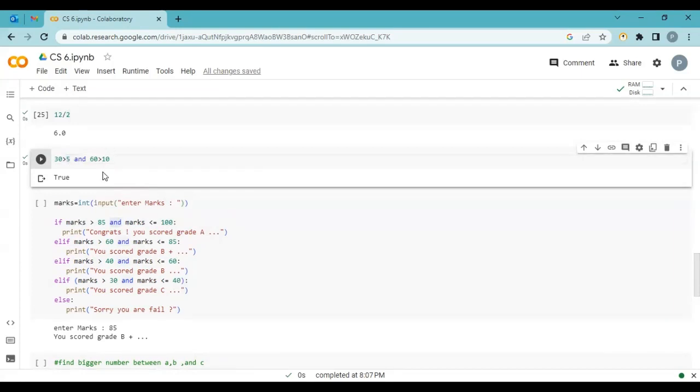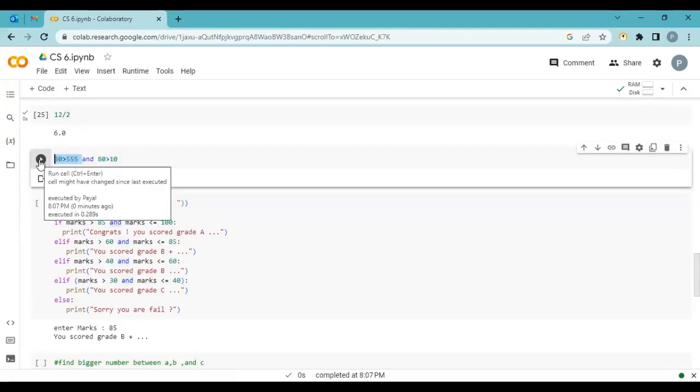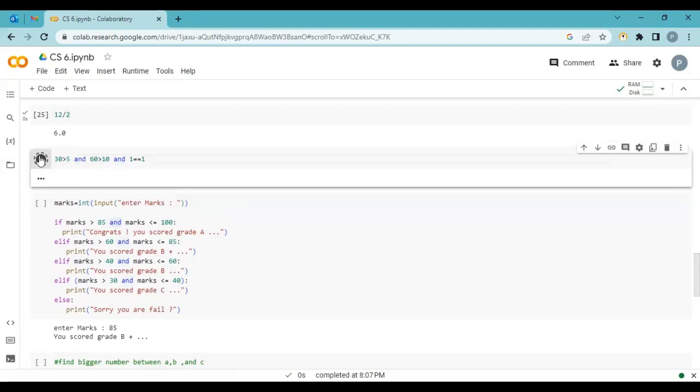One more example we share. First condition is true, but this condition is false. So what is the output? False. Why? Because in AND, both conditions must be true. We can add more and more conditions here. If every condition is true, then and only then it returns true. Let's change the condition. Now all the conditions are true. 30 greater than 5, 60 greater than 10, 1 equal to 1. That is the reason it returns true.